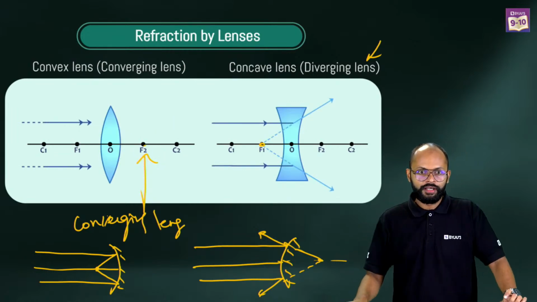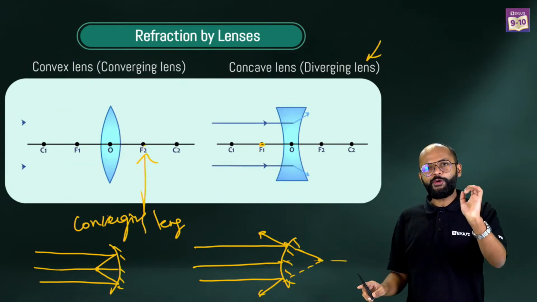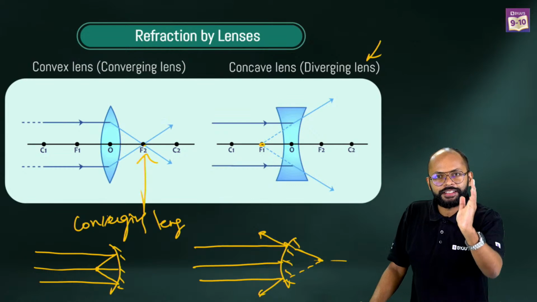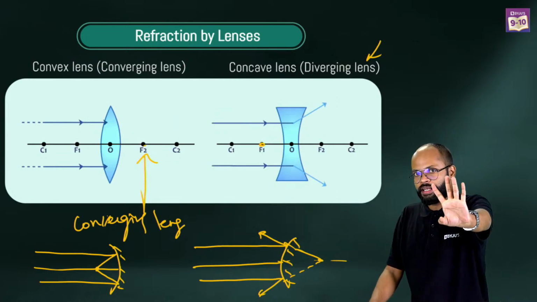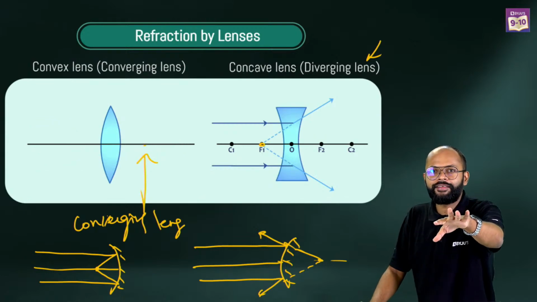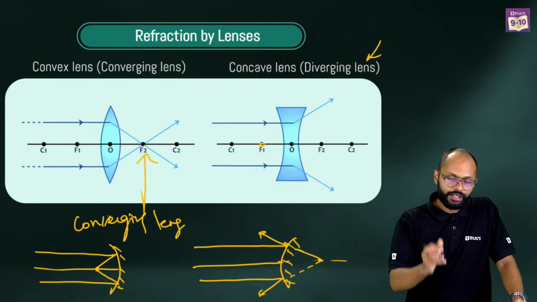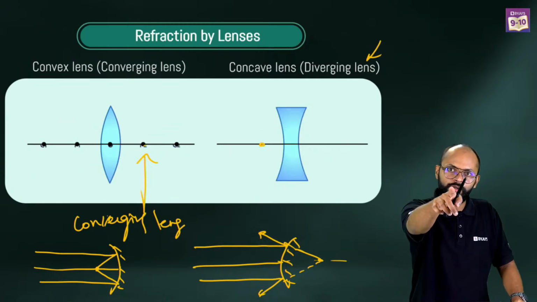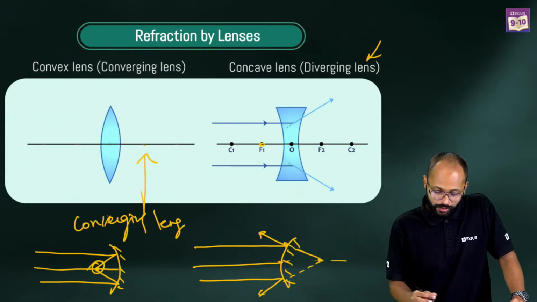Very important. So, what do you notice? You will notice that the focus of a convex lens is to the right, or I would say to the other side. Correct? The focus of the concave lens is to the left. In mirrors, what happened? In mirrors, the focus of the concave mirror was to the left. Here, the focus of the convex mirror was to the right.